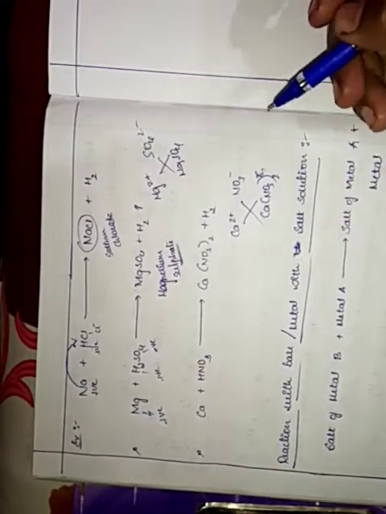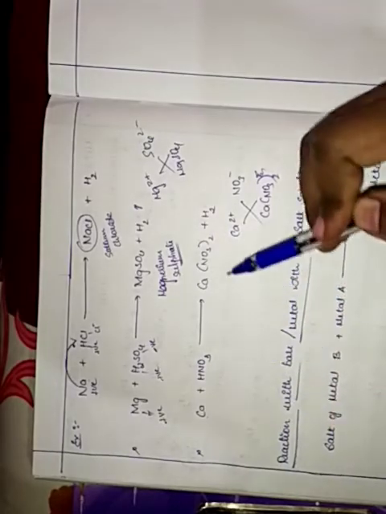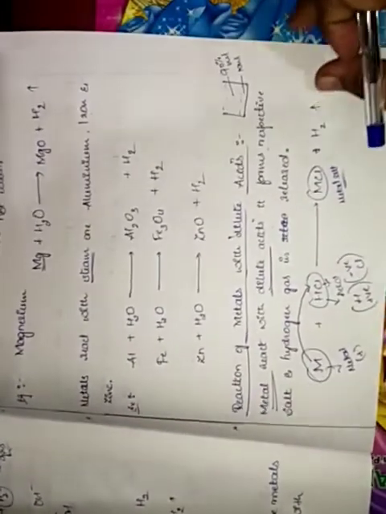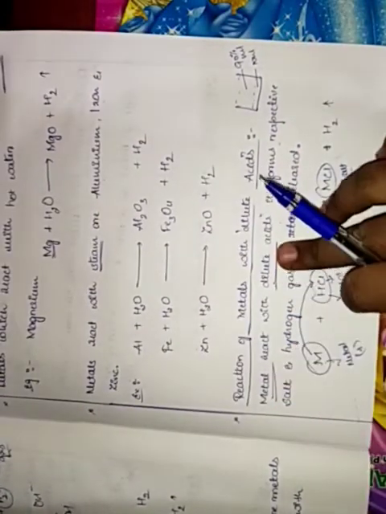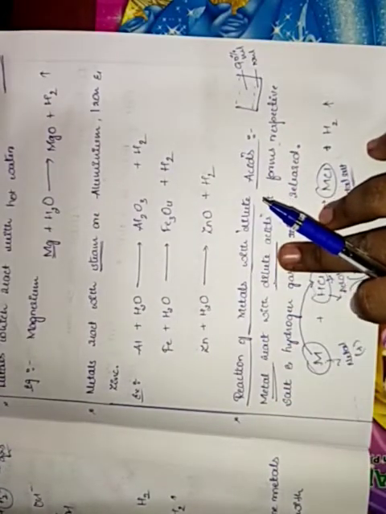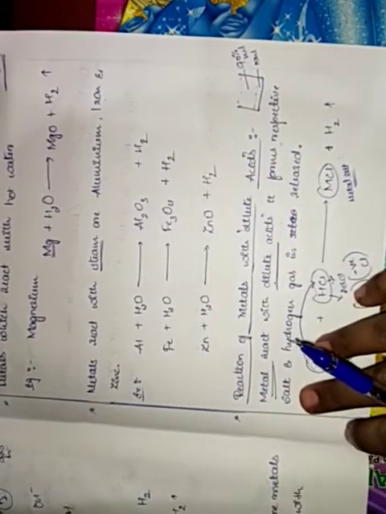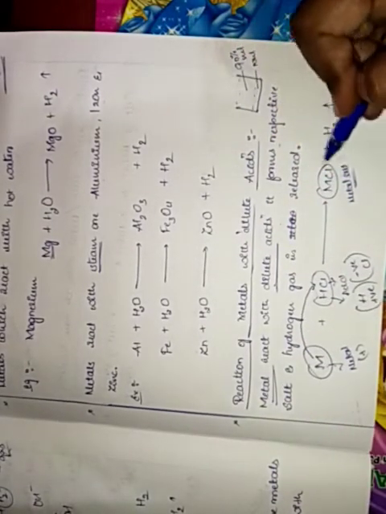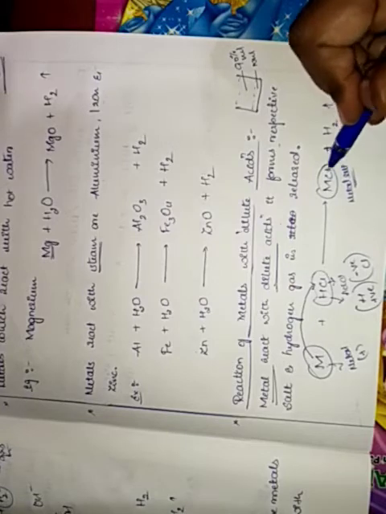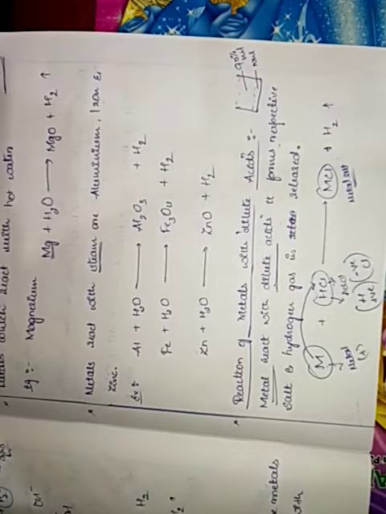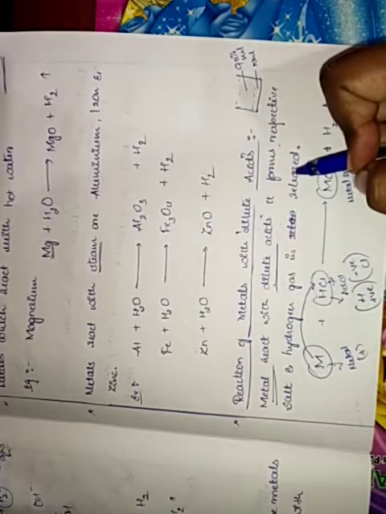Okay, so this is the reaction of metals with dilute acids. So we can see here metal is there. It is getting reacted with dilute acid to form salt. This is the salt, and it liberates hydrogen gas.